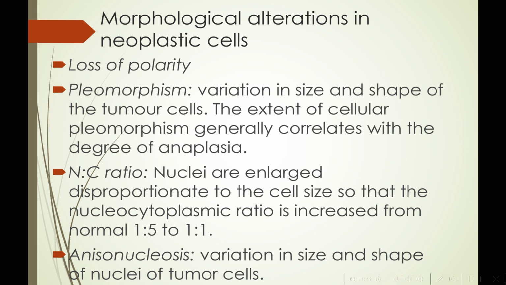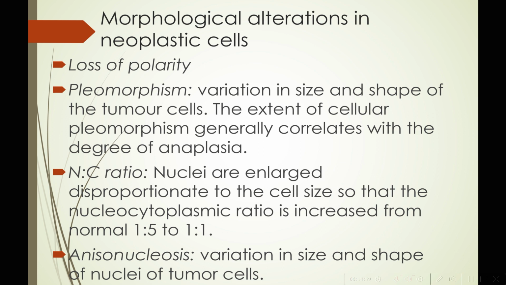Okay, so NC ratio, nuclear to cytoplasmic ratio. Nuclei are enlarged disproportionately to the cell size, so that the nucleocytoplasmic ratio is increased from normal 1:5 to 1:1. Generally, cytoplasm is 5 times more than the nucleus, but in a tumor cell, that ratio becomes 1:1. So the cytoplasm area is almost equal to the nucleus area, or another way to say it is the nucleus will grow so large that the area of the nucleus will be almost comparable to the area of the cytoplasm.